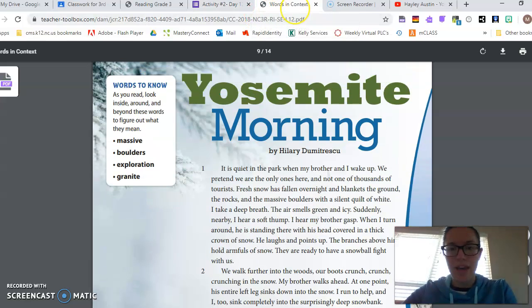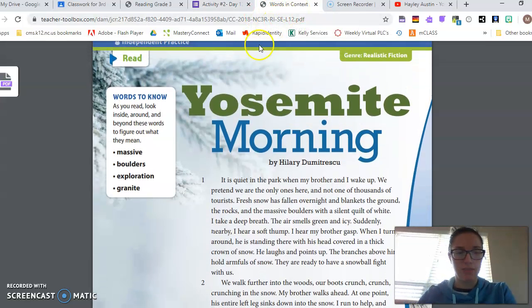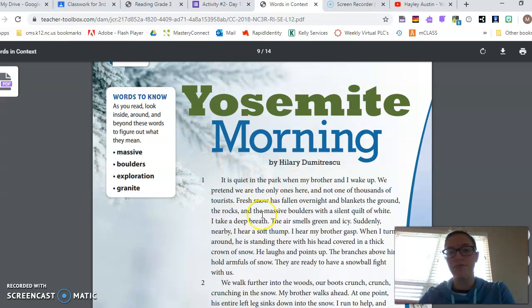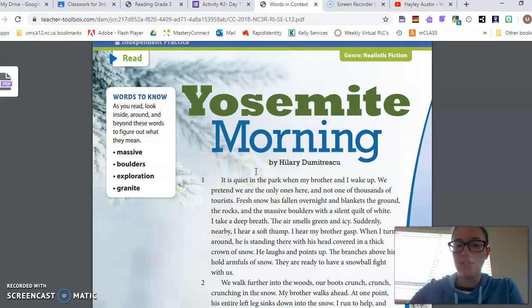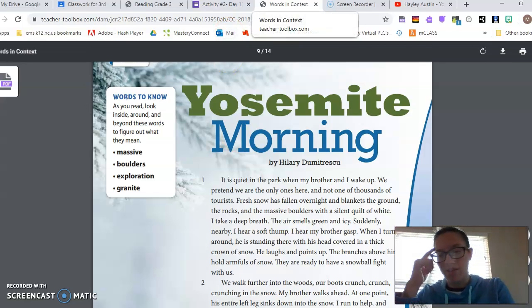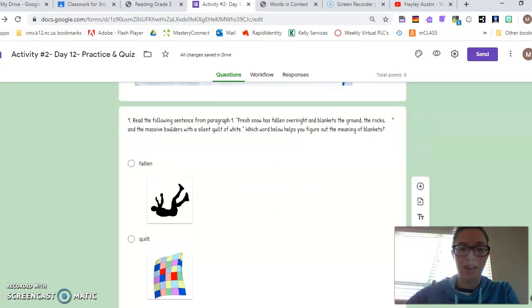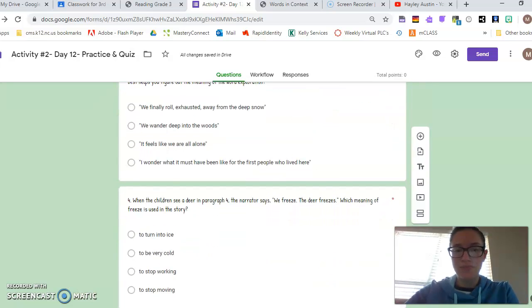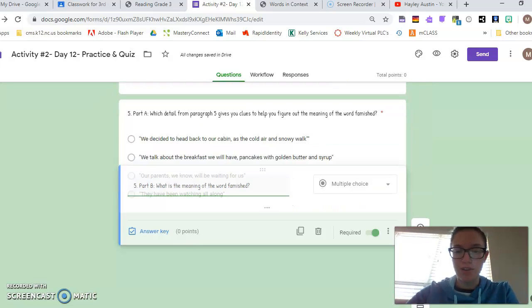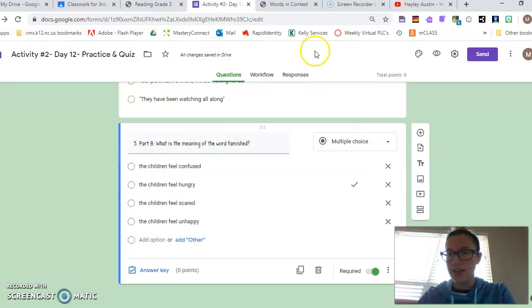So thinking about that, it's a fiction story about some children who are in the park, visiting with their family. So read it carefully, think about what the words mean. Understanding what is happening in the whole story can help you figure out the meaning of those words and phrases. So you're going to answer these questions on your own, and then when you're done, click submit so we can see your answers. All right? Best of luck.